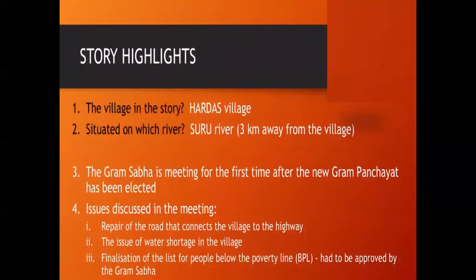The first story highlights. Okay, the village in the story. What is the name of the village in the story? It is Hardas village, and it is situated on which river? Suru River, which is 3 kilometers away from the village. So this Hardas village is located on that river.